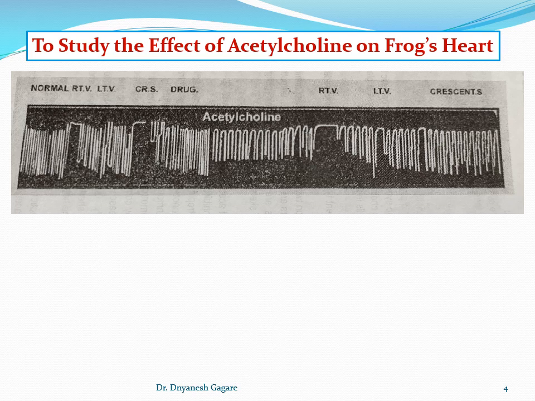I will tell you the sites again. All preganglionic sympathetic fibers and all preganglionic parasympathetic fibers release the neurotransmitter called acetylcholine. Then all postganglionic parasympathetic fibers also release acetylcholine as their neurotransmitter. Then acetylcholine is also released as a neurotransmitter at the neuromuscular junction, you know. Okay, these are the sites of release of acetylcholine.